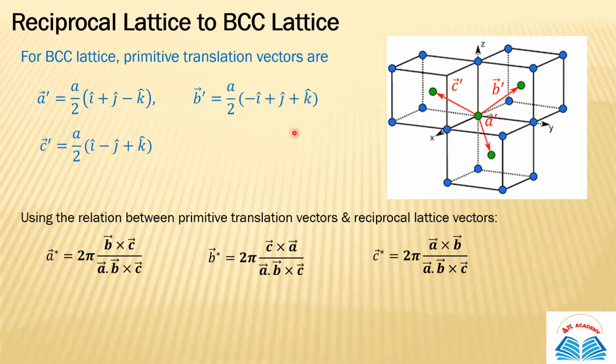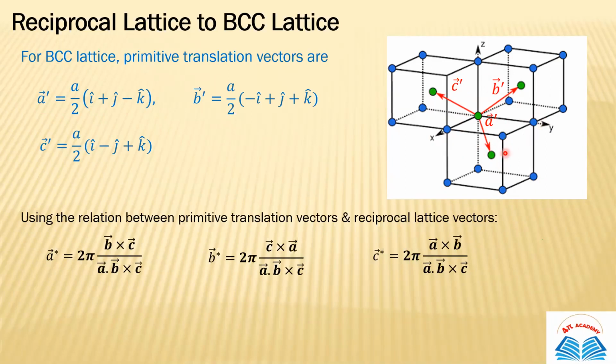If you are confused about how these terms came, suppose this one is your BCC structure, and in BCC, apart from atoms at the corners, you have a single atom inside the structure, like this. So this is your atom, and this is also your BCC structure, and this is also your BCC structure.